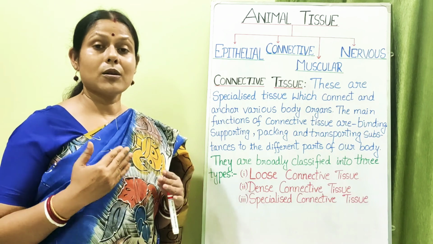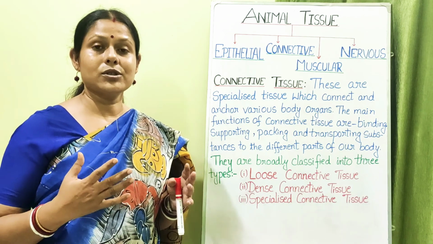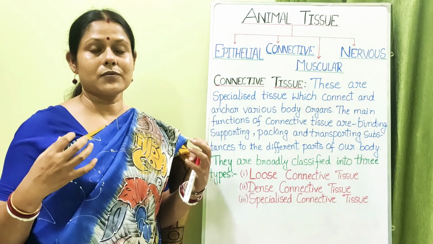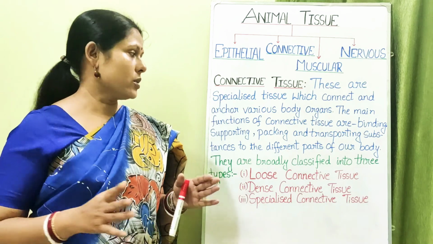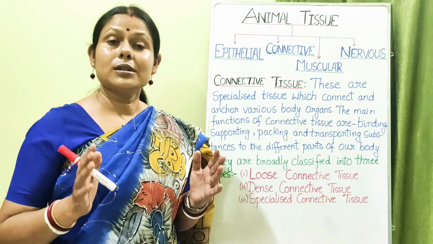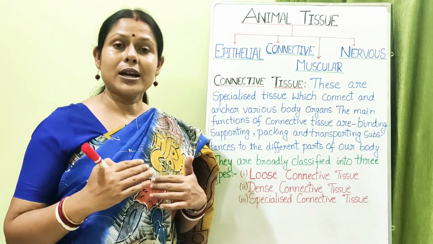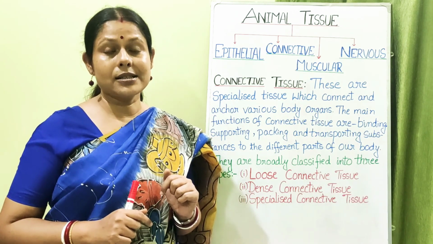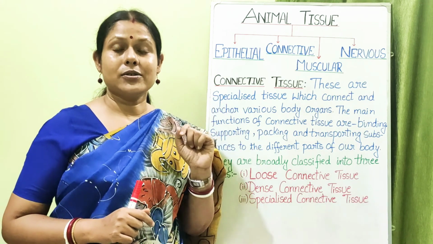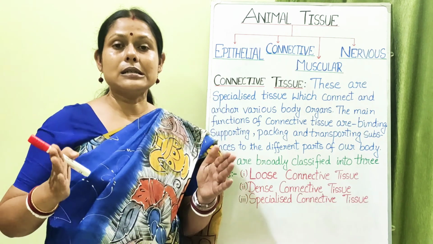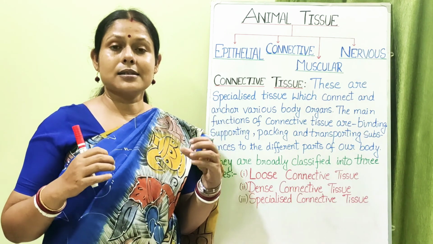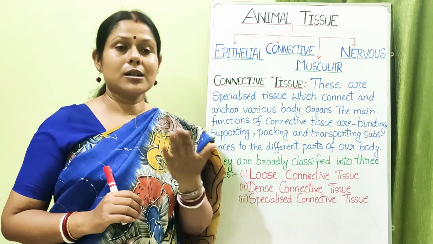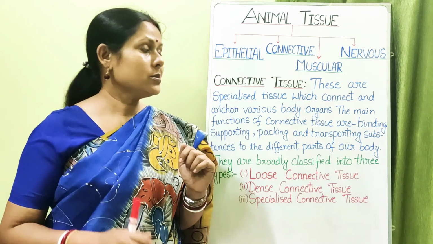Along with the bone, of course, cartilage is also that which gives shape to our body and also gives support to the various parts of our body, making it a solid framework. Packing. There are internal organs, so that while we are functioning, the internal organs are not displaced from the place where they are located. The connective tissues play a role here also, that in between the internal organs there are these connective tissues which help them to be where they should be, so that they are not displaced from their original position.